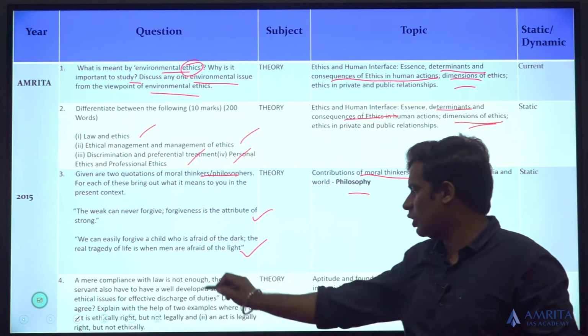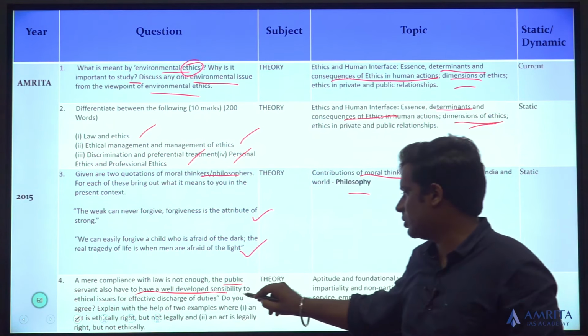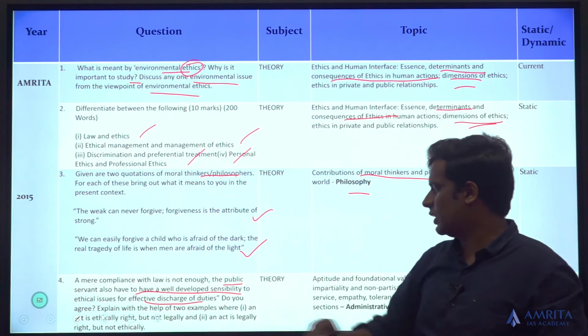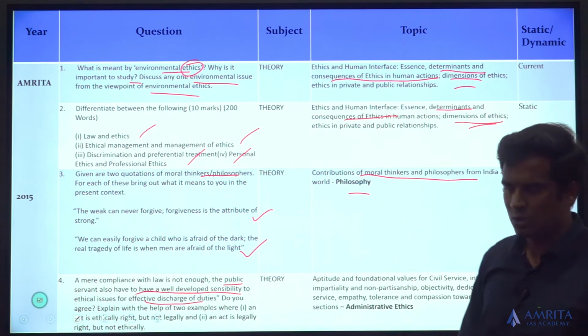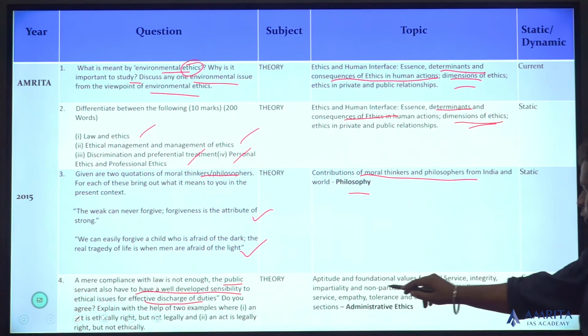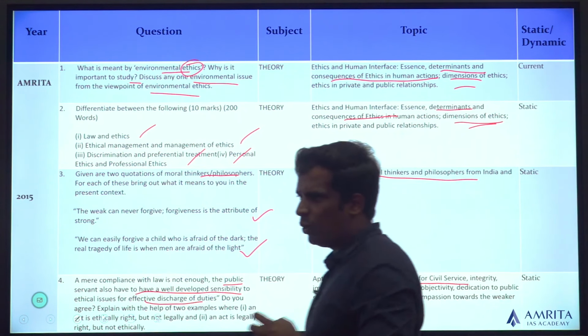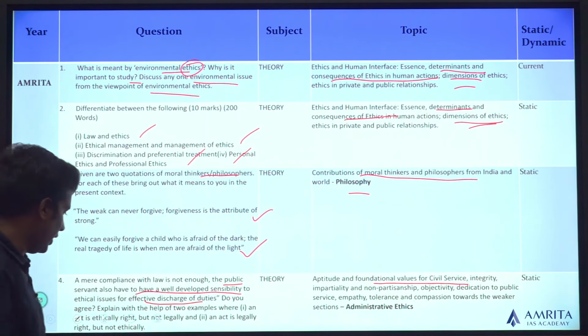Mere compliance with law is not enough. A public servant has to have a well-developed sensibility to ethical issues for effective discharge of duties. Explain when an act is ethically right but not legally, and when an act is legally right but not ethically. You need to know the foundational values of civil service, because they are asking how a person can make a judgment. Based upon the foundational values, you can give your answer.